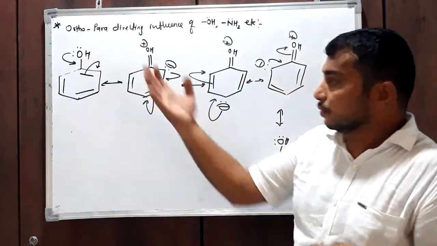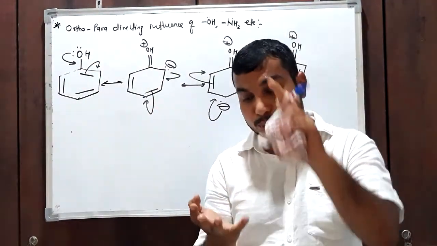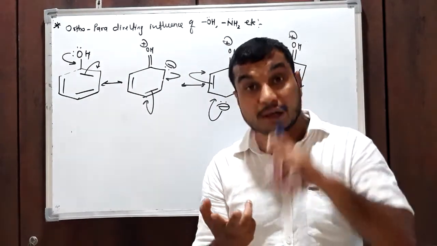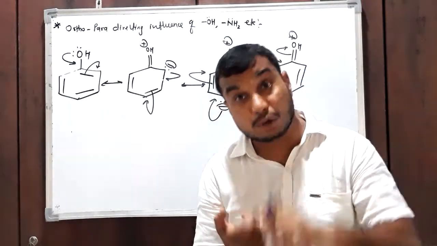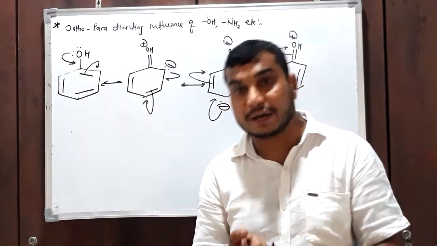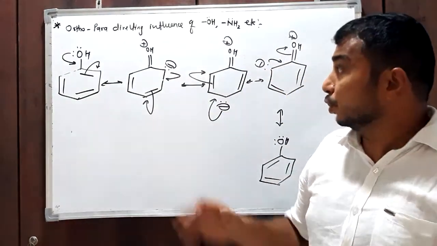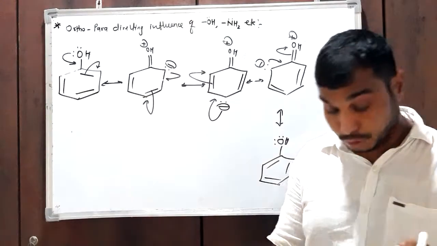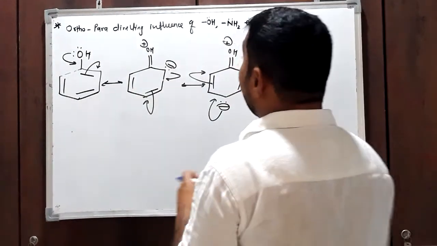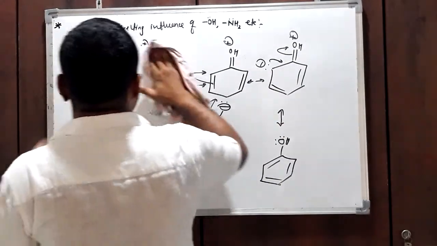So the NH2 group is an ortho para directing group, the OH group is ortho para directing, the alkyl group is ortho para directing, the alkoxy group is also ortho para directing, and many more groups show this type of property. Okay, now the meta directing influence. Some groups are meta directing.